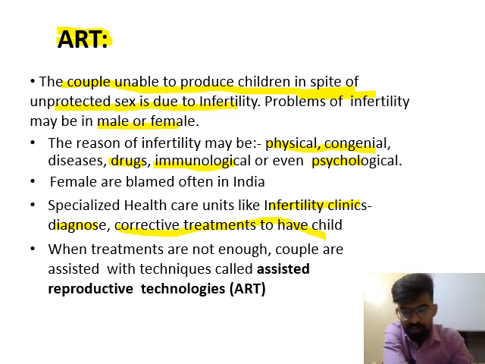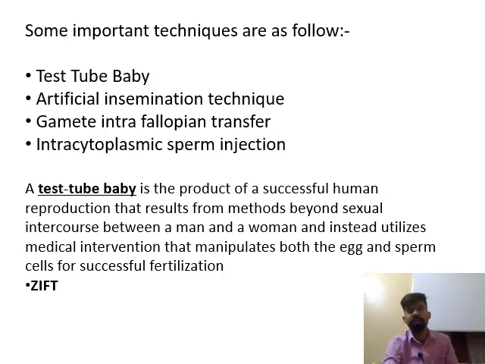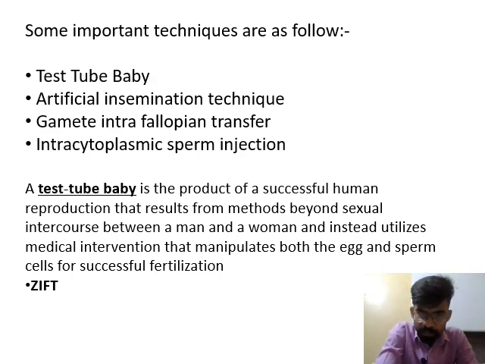When treatments are not enough, means sometimes if the drugs or some treatments are not enough to have children, these couples are assisted, or you can say suggested, with techniques known as assisted reproductive technologies. Some important techniques are as follows. There are four techniques of assisted reproductive technologies. First is test tube baby.